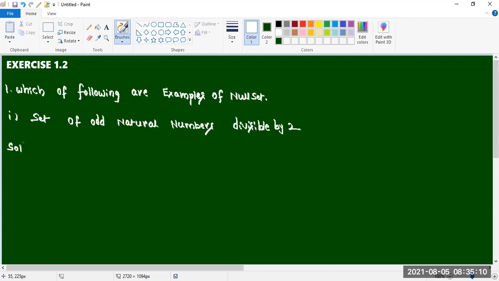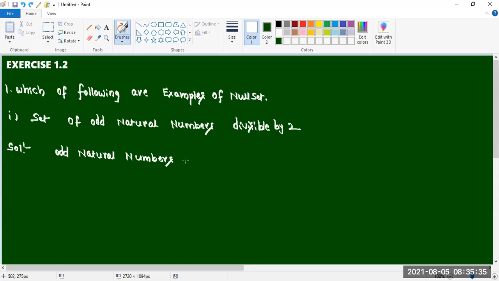Solution for this one: odd natural numbers. Odd natural numbers means like this: 1, 3, 5, 7, 9, like that. These are not divisible by 2, exactly not divisible by 2.